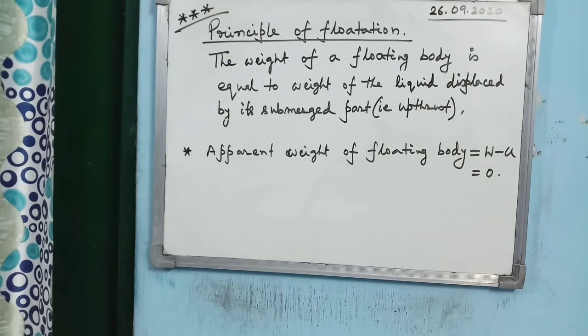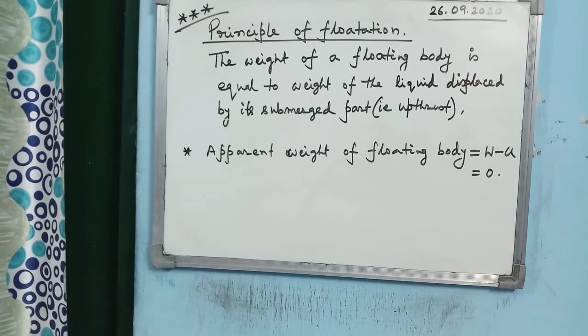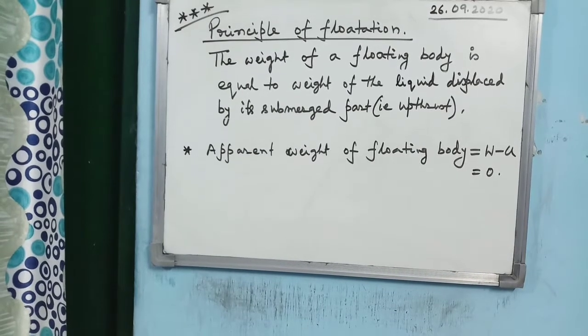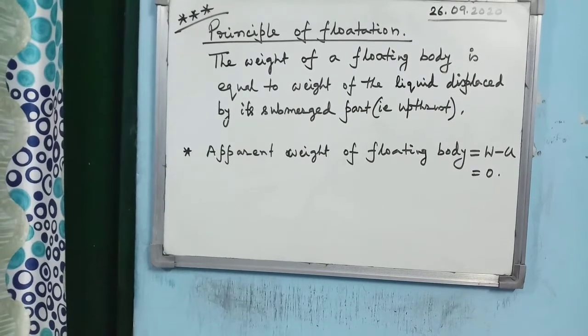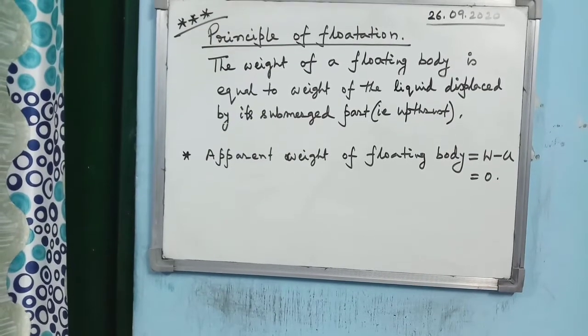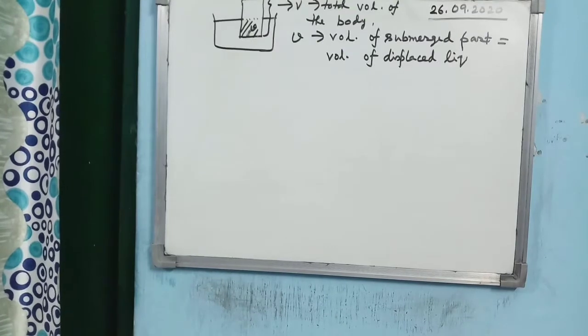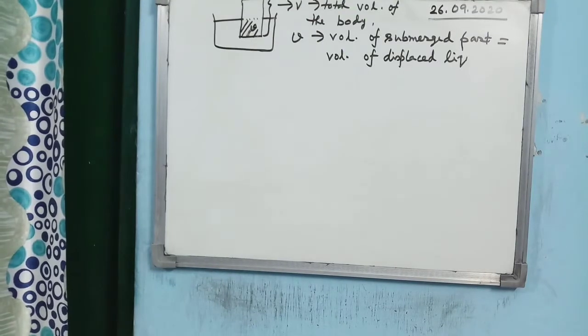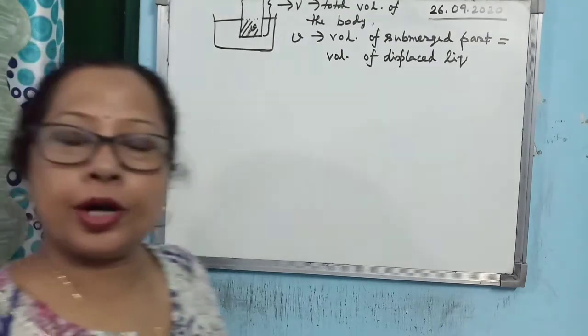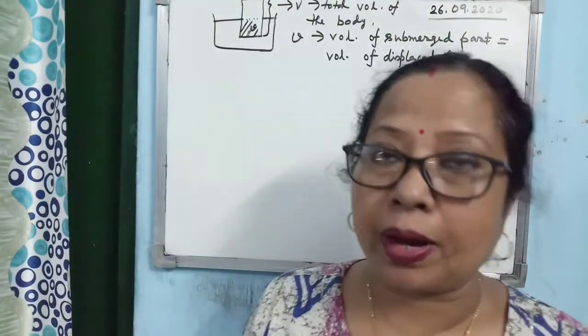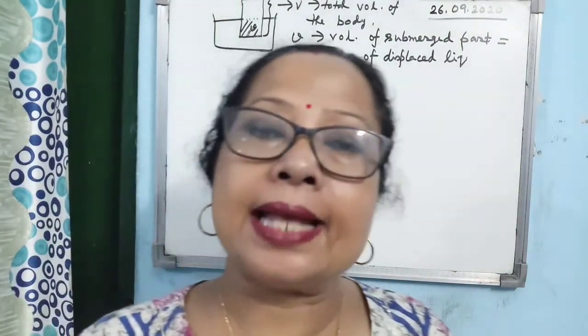You must remember it, especially the second one, that the apparent weight of a floating body is always equal to 0, as according to the principle of flotation W is equal to U. Now we will consider the relation between the total volume of a body and the volume of the submerged part with the density of the body and the density of the liquid.